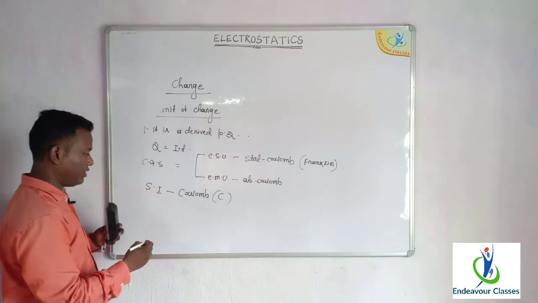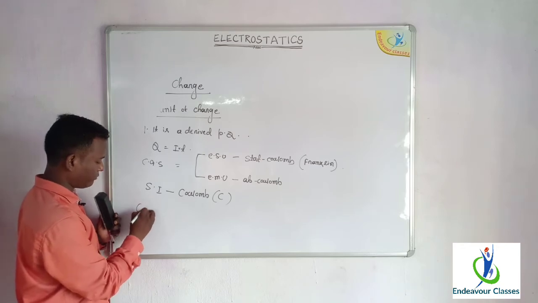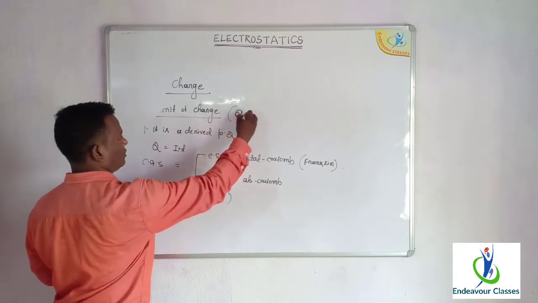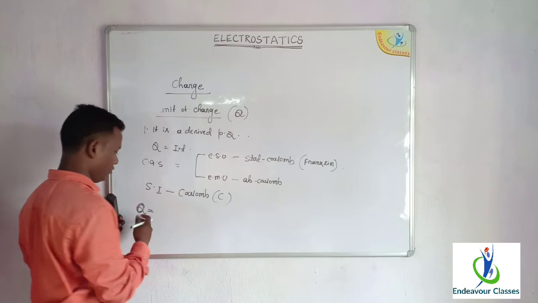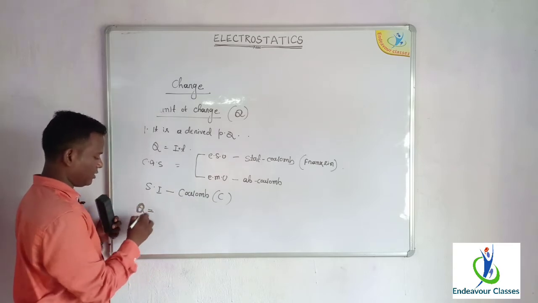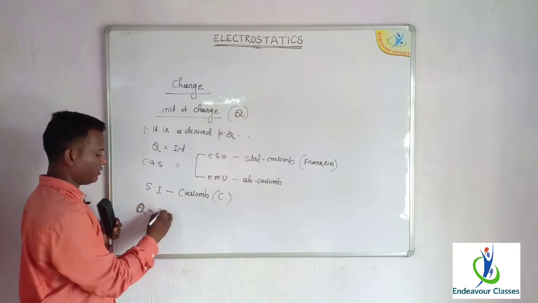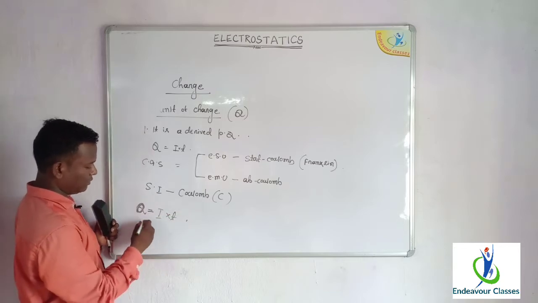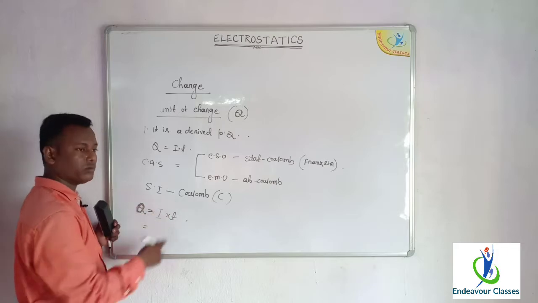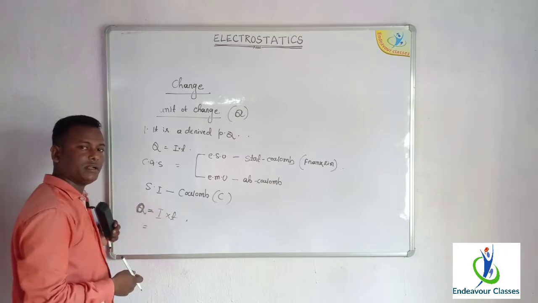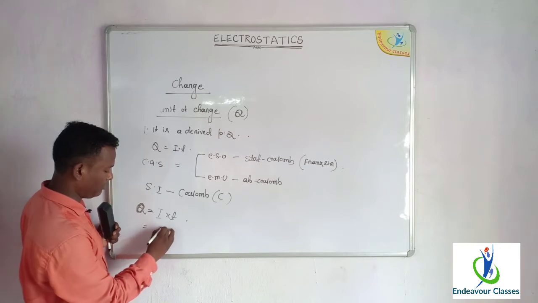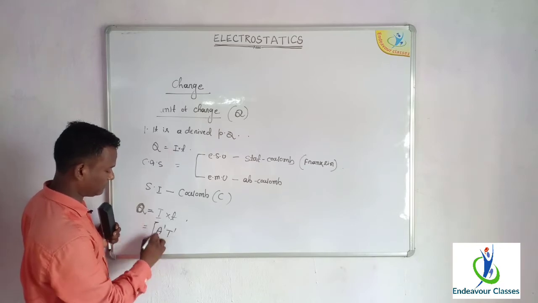And if you go into the dimension of charge, as charge is a derived physical quantity, it is denoted by the symbol Q, capital Q or small q. It is the product of current and time, so Q is equal to IT. As we know, I, the electric current, is a fundamental physical quantity, so the dimension will be ampere 1 and time 1.